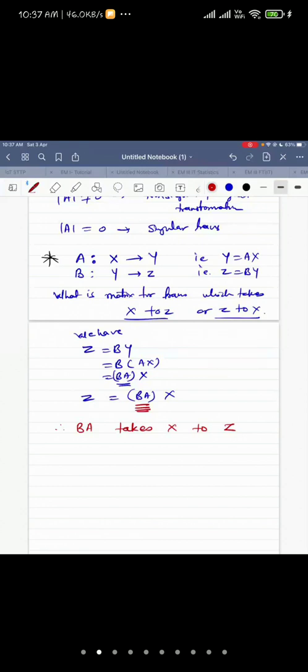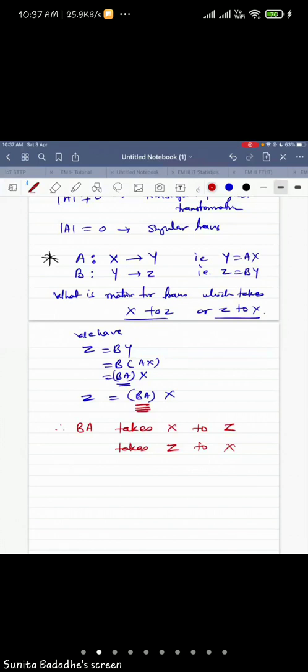Now, if I want, students, mute yourself. Now, if I want the transformation from z to x, what should I do? Answer in the chat box fast. No, no, Shruti. No, Ganesh, no, Shinde. AB will not work. z to x I want.